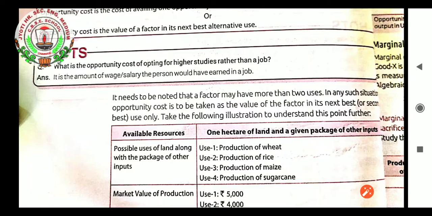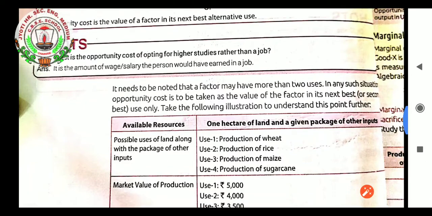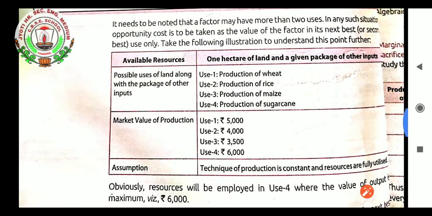It needs to be noted that a factor may have more than two uses. In any such situation, opportunity cost is to be taken as the value of the factor in its next best alternative use only. Take the following illustration to understand this point further. Possible uses of land along with the package of other inputs: it can be used for production of wheat, rice, maize and sugarcane.